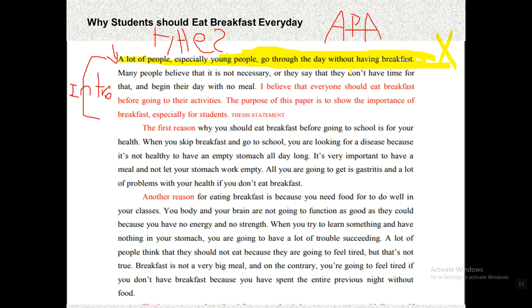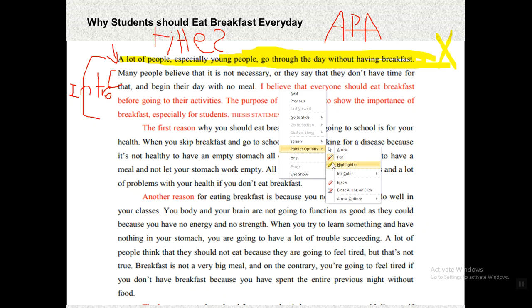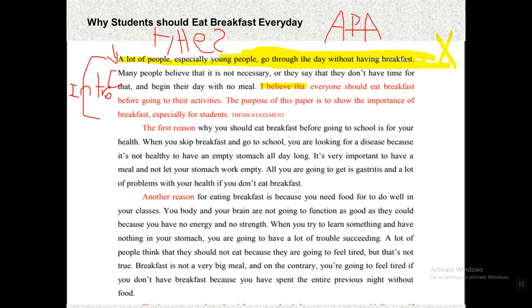The second idea is the narrowing down. From your point of view, do you think that the narrowing down here is adequate or enough? No, he just wrote a sentence, and after that sentence for the narrowing down, he started immediately with the thesis statement, which is, I believe that. It's not recommended to say I believe that, or I think that, or in my opinion.